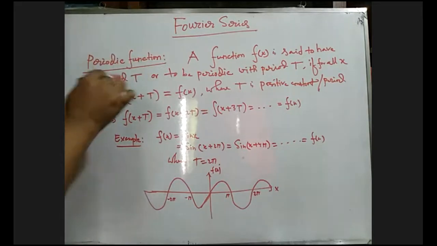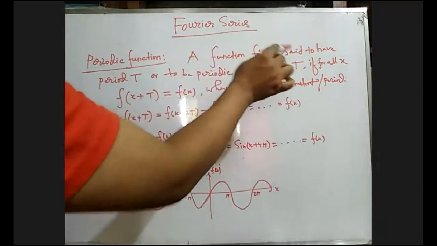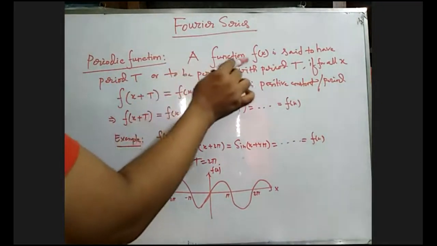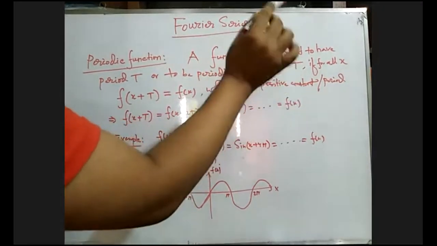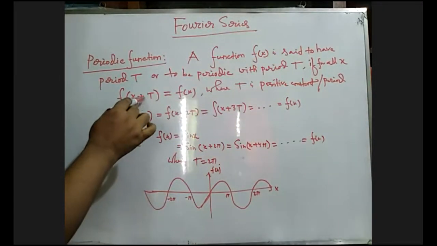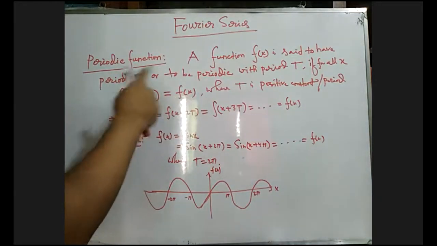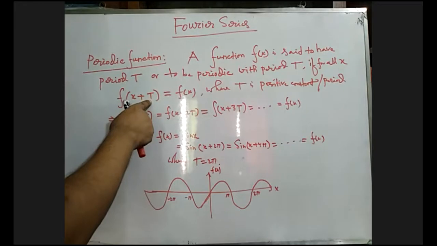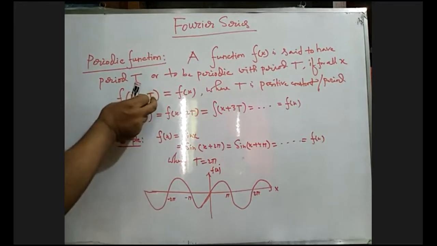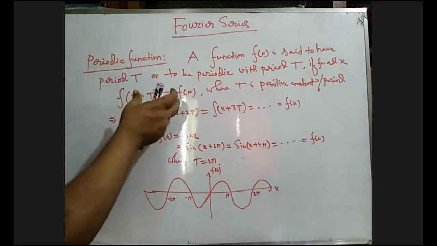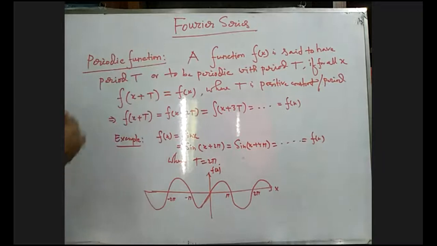A function f of x is said to have period capital T, or to be periodic with period T, if for all x, f of x plus capital T equals f of x. That means capital T is a repeating constant. If for any capital T this condition is satisfied, then the function is called a periodic function.